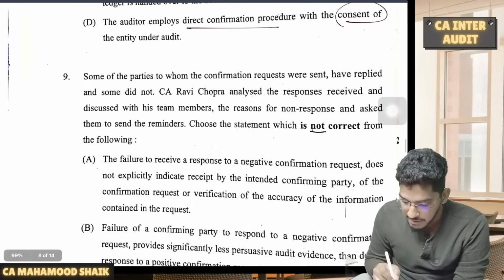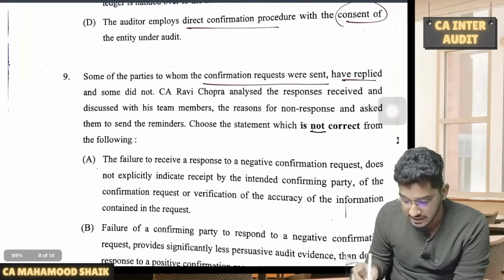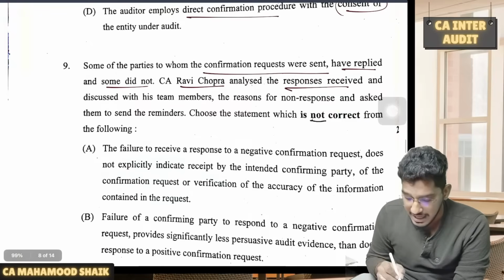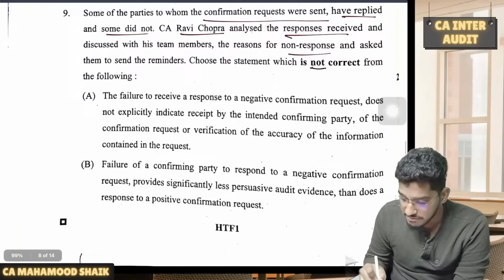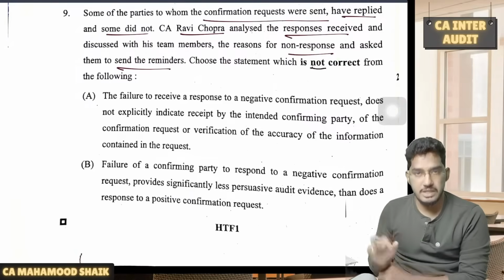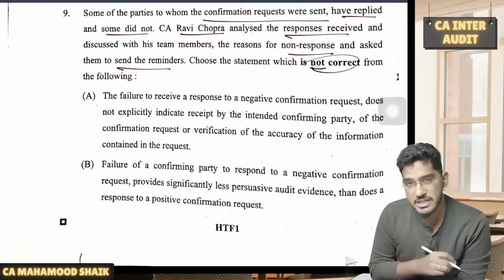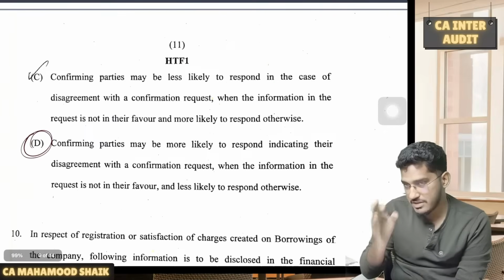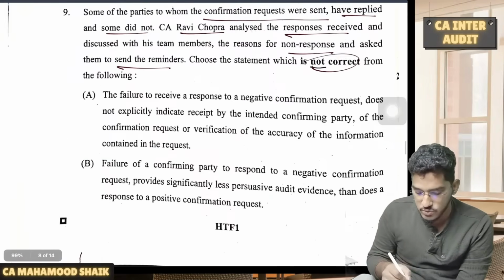Next one. Some of the parties to whom the confirmation request were sent have replied and some did not. CA Ravi Chopra analyzed the responses received and discussed with his team members the reason for non-responses and asked them to send the reminders. Choose a statement which is not correct. Once again, incorrect statement they are asking. So here, instead of analyzing all the options, I will straight away come to the 2 point. See, these two are straight away points.